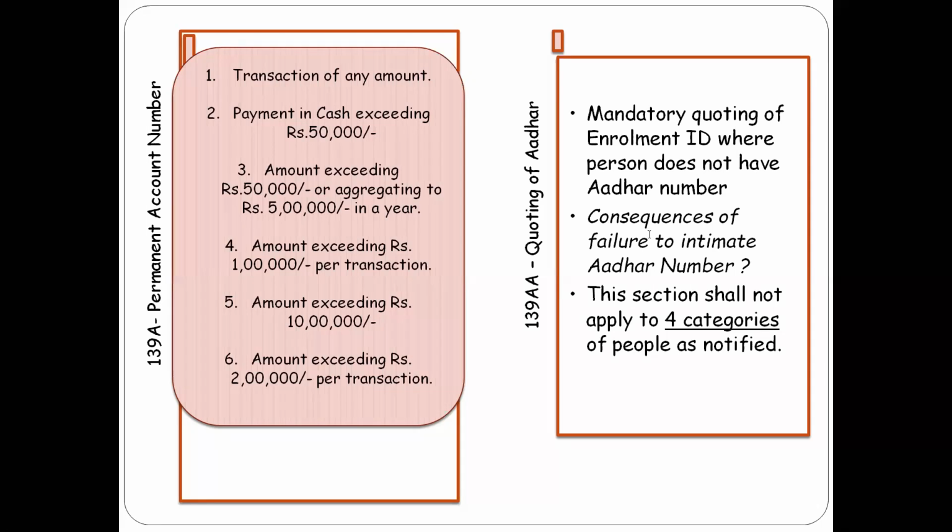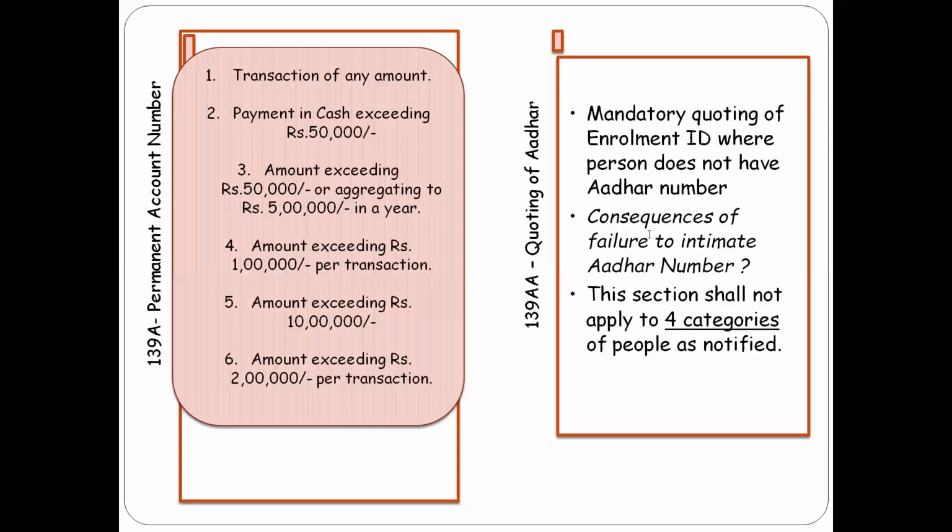Third category is making an application to any banking company or cooperative banking company to issue a credit card or debit card, and opening of a demat account. So there are four categories without any threshold for which PAN is compulsory. One is opening of a demat account.